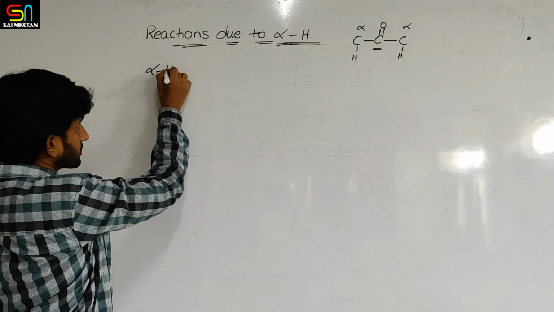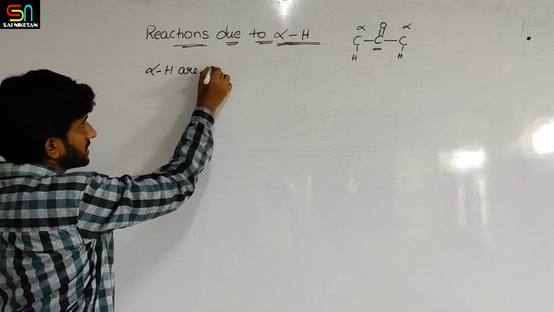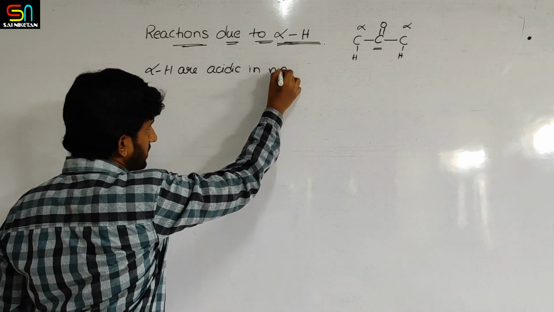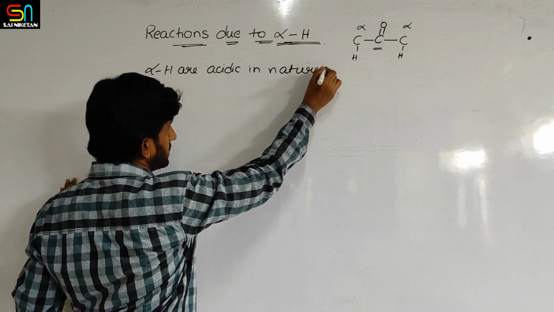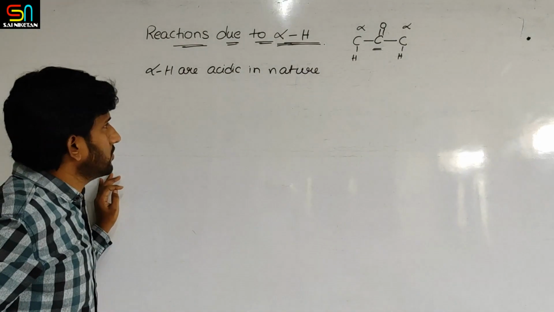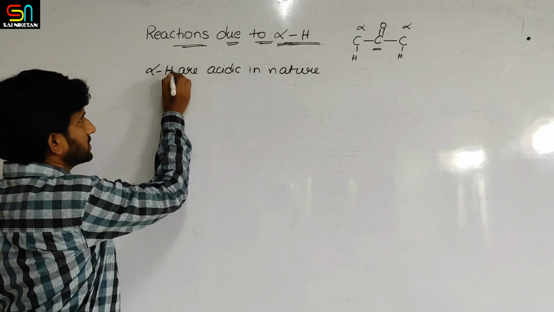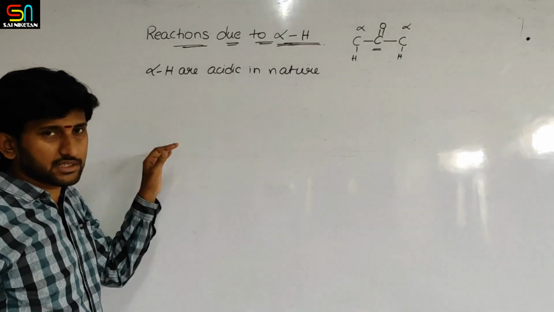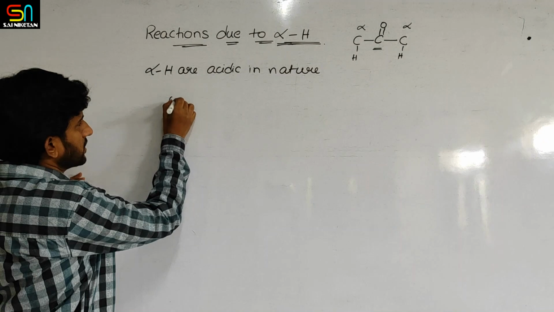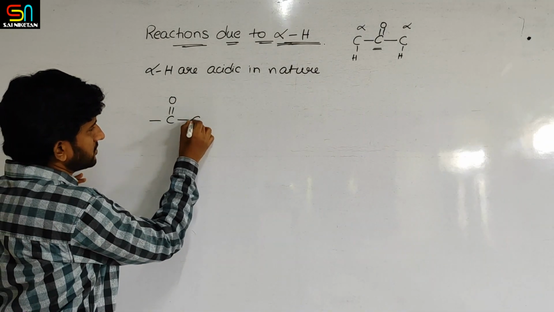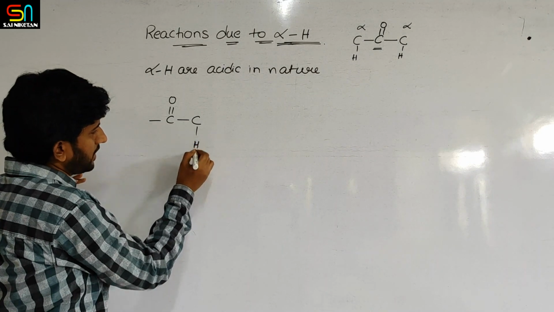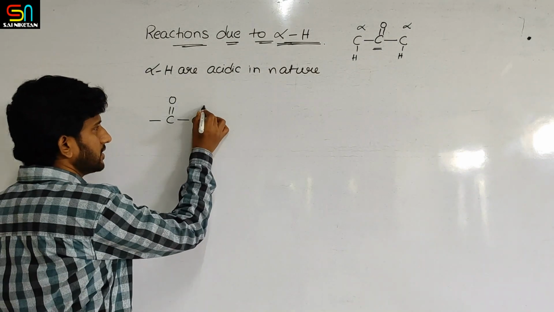And alpha hydrogens are acidic in nature. Now, why are we saying that alpha hydrogens are acidic in nature? There are two reasons for this. If you observe this carbonyl functional group, let us assume there is one alpha carbon and one alpha hydrogen attached to it. Let us assume here this one.